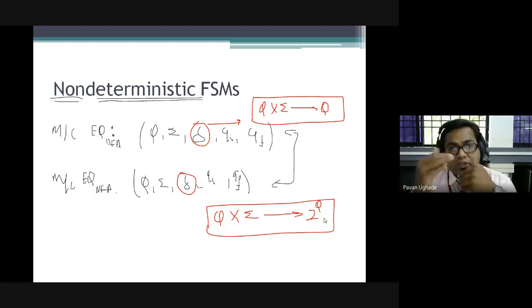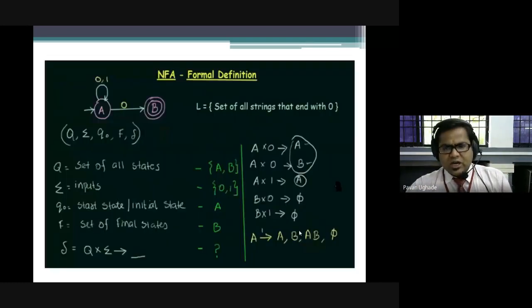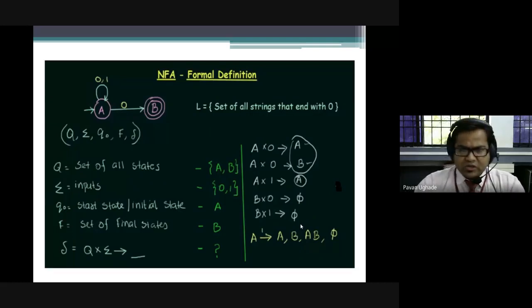So 2 raised to power Q is the power set. In set theory, when we say power set, it is represented with 2 raised to power Q. I think I have explained how this can be possible.